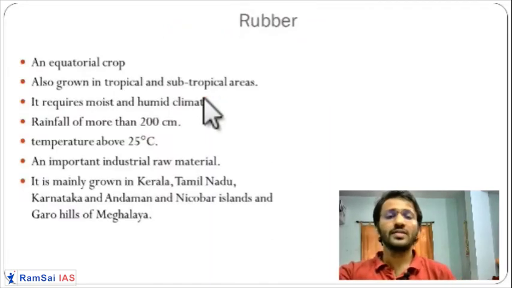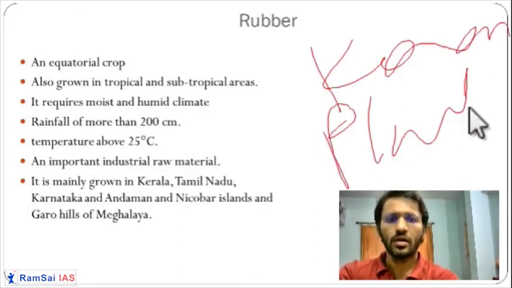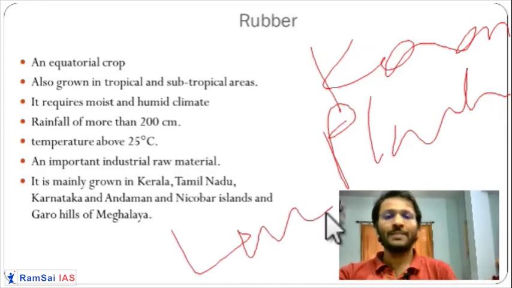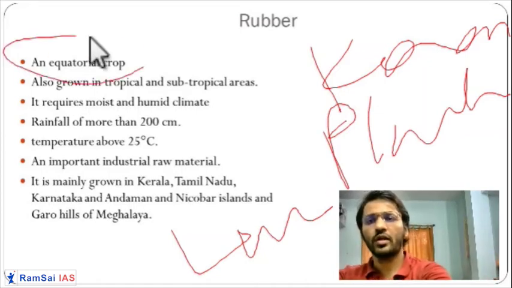First is the rubber crop, specifically grown in the state of Kerala. It is a plantation crop, a hugely labor-intensive crop. Basically it requires high temperature and high rainfall, so it is an equatorial crop.